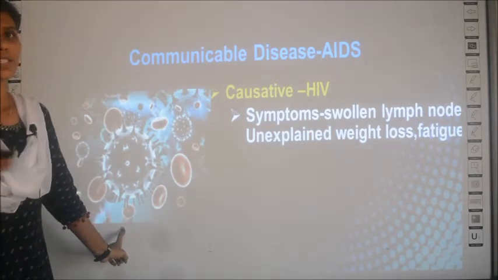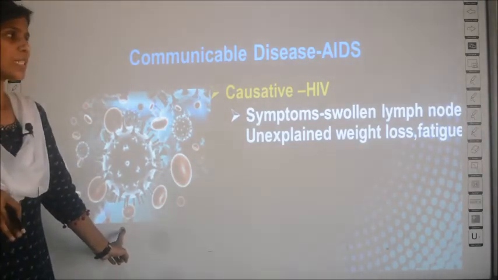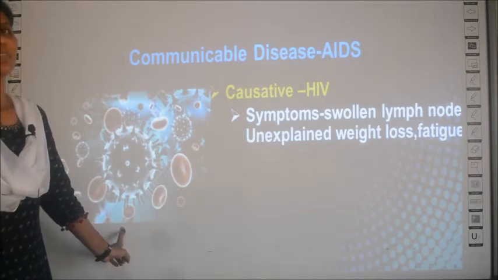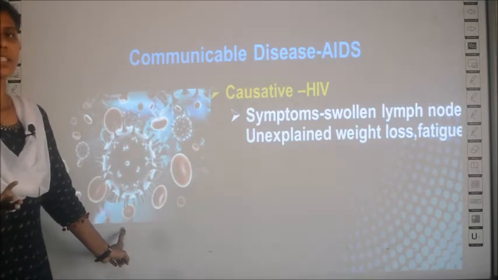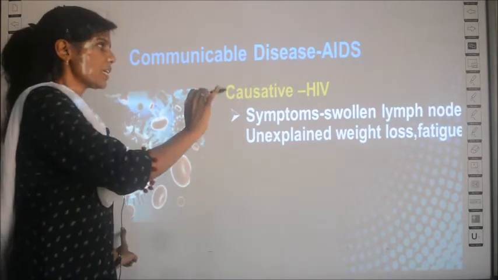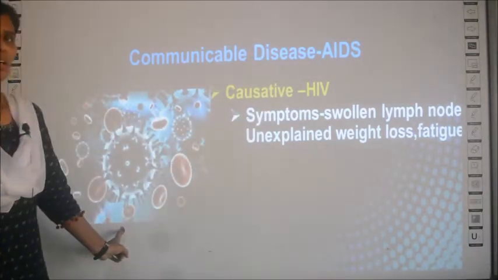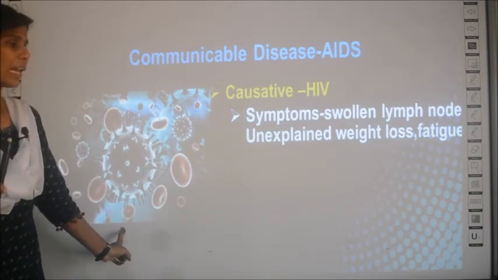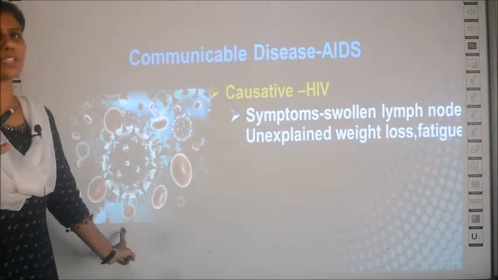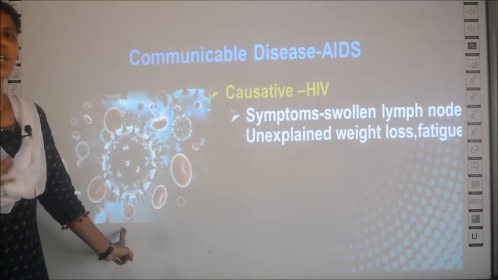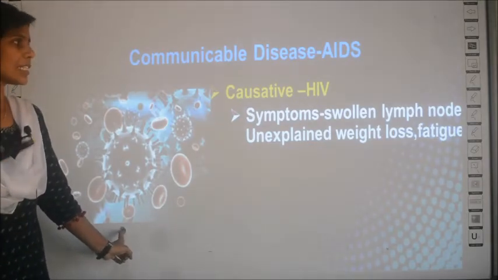So as long as your immune system is good, you will not get disease. Once it is lowered, immediately all the diseases can attack the person. He is easily prone to many diseases. So when this virus attacks the immune system, a set of other diseases will attack the person's body. He will have so many diseases, and that is why he has multiple symptoms. AIDS will not have one particular symptom. Whatever diseases he is attacked by, he will have all those symptoms. That is why it is called a set of symptoms.